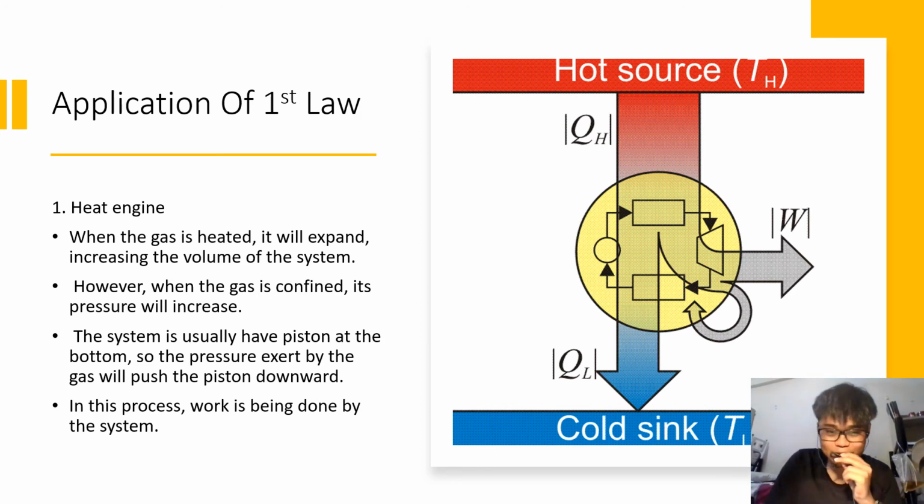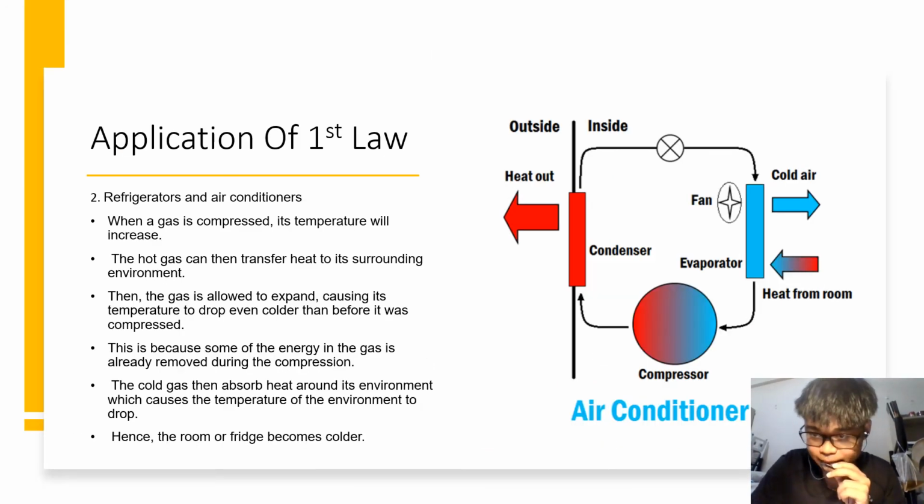The system will usually have a piston at the bottom, so that the pressure exerted by the gas will push the piston downward. In this process, work is being done by the system, and the movement can be harnessed to do work equal to the total force applied at the top of the piston times the distance that the piston moves.